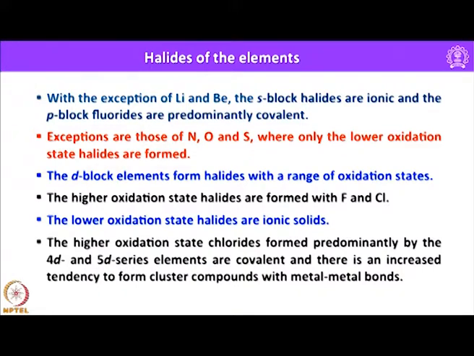I had already mentioned that fluorine is capable of stabilizing any element in the periodic table in its highest possible oxidation state, and the lower oxidation state halides of main group elements are essentially ionic solids. The higher oxidation state chlorides are formed predominantly by the 4D and 5D series elements, and they are covalent, and there is an increased tendency to form cluster compounds with metal-metal bonds.